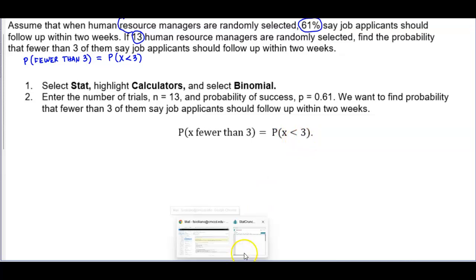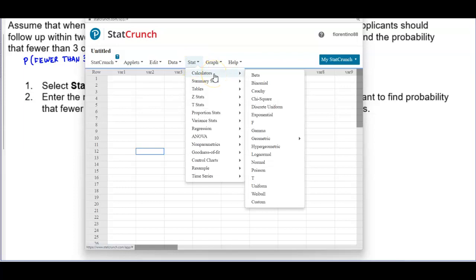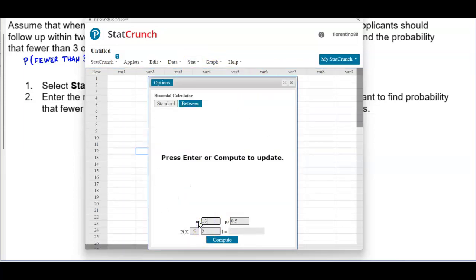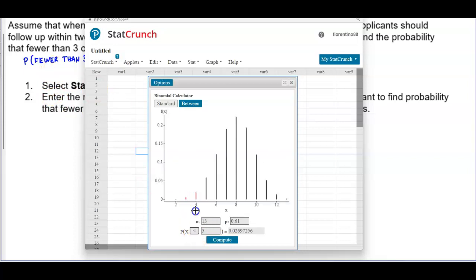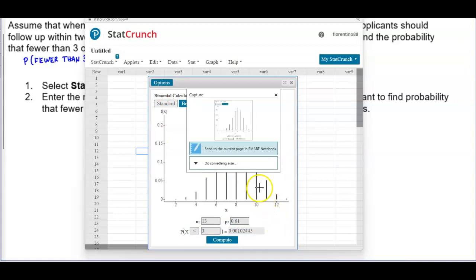So let's go ahead and open up StatCrunch. So we're going to go to Stat, Calculators, and then go to Binomial. We know that n is equal to 13. We know our probability is 0.61. And we want to find fewer than 3. So we're going to make sure that we select the less than symbol and then put in the value of 3. And then let's go ahead and find our probability.